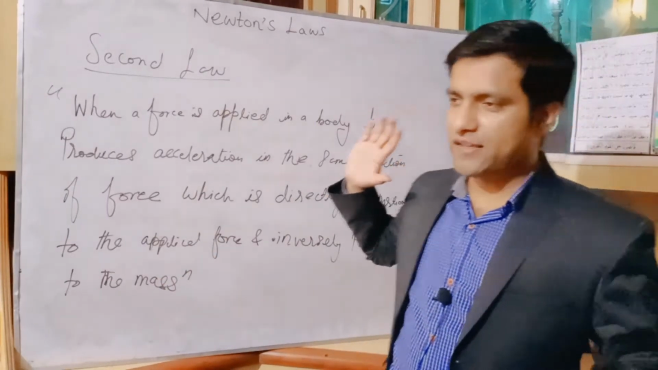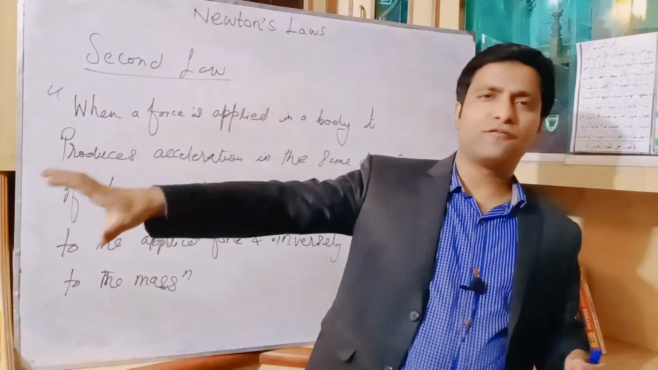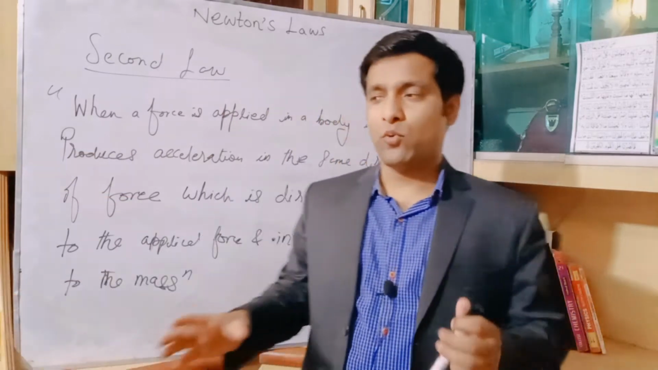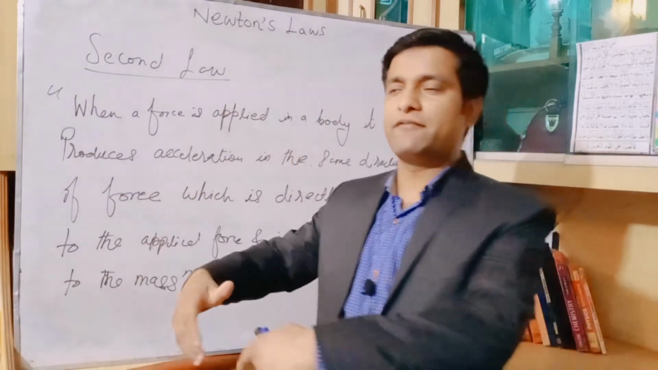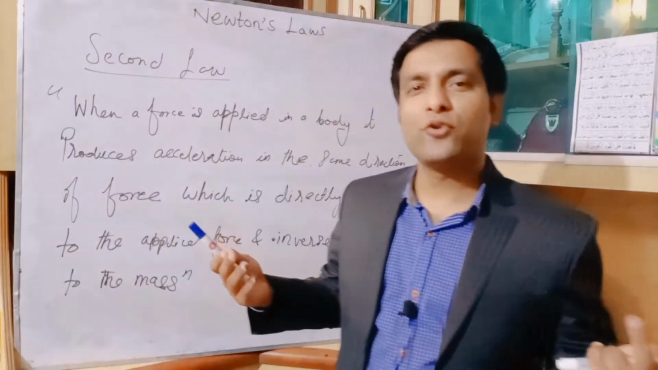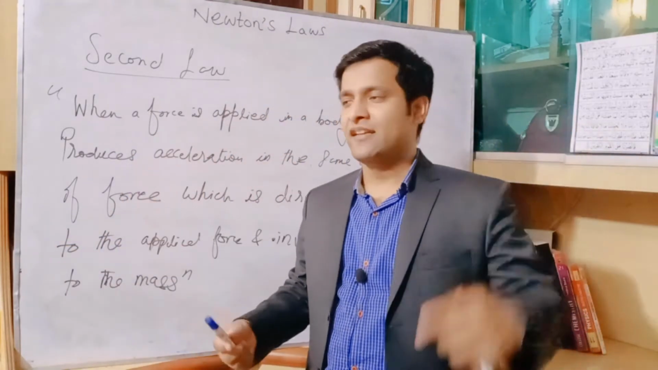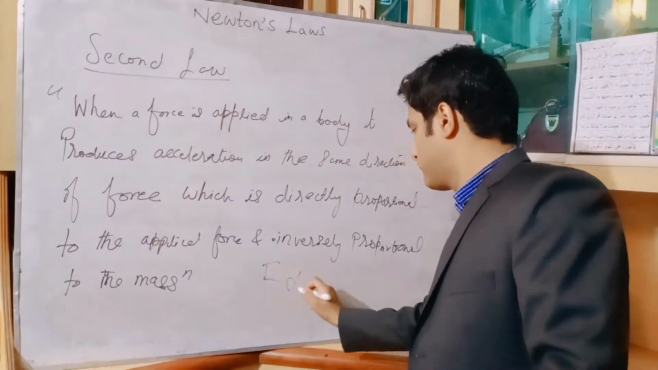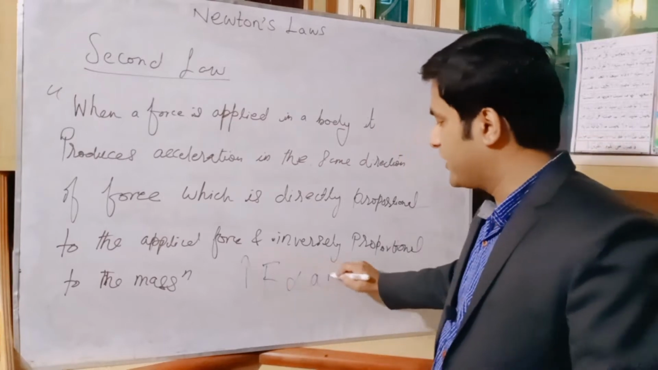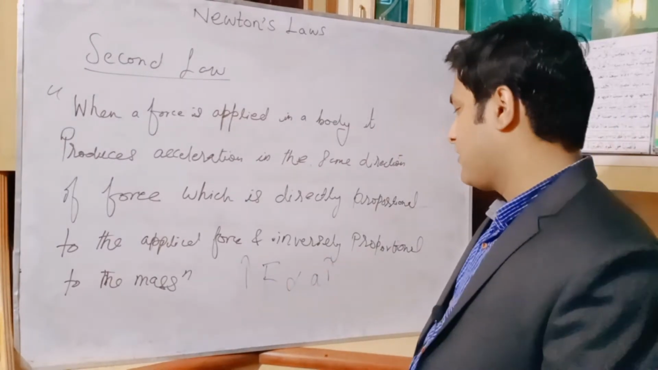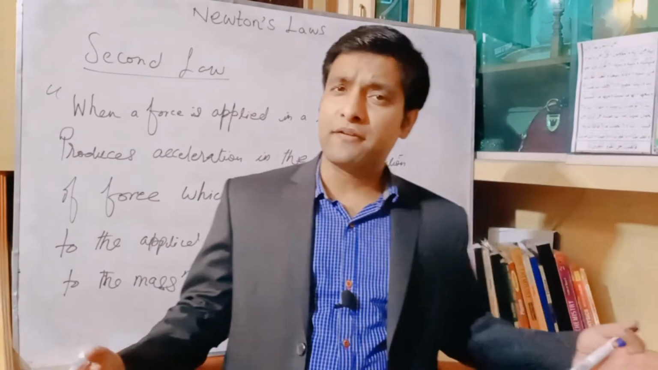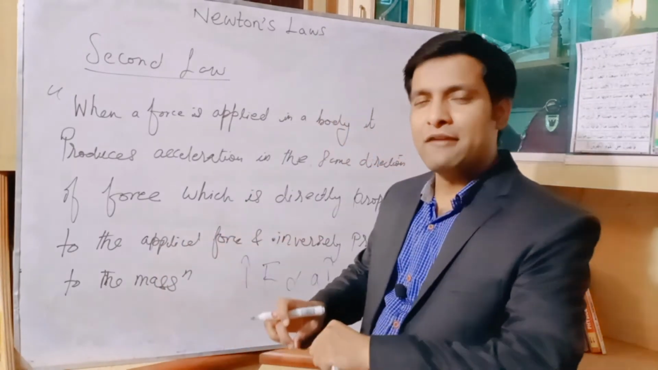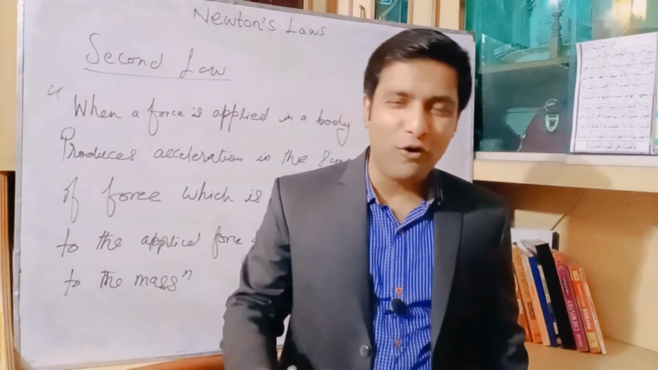So when a force is applied on a body, acceleration is produced in the same direction as the force. The greater the force, the greater will be the acceleration. The first thing: force and acceleration are directly proportional. The acceleration produced in a body will be directly proportional to the applied force, but the acceleration produced in a body will be inversely proportional to the mass of the object.